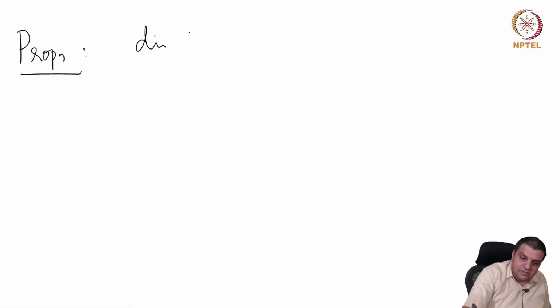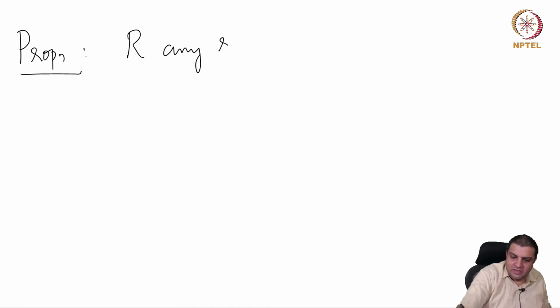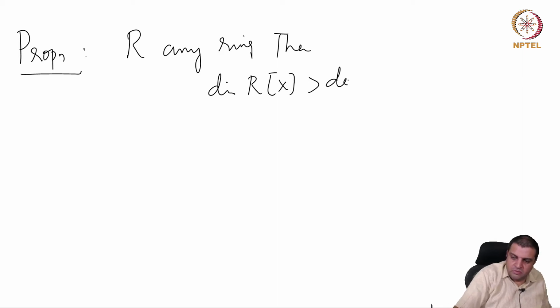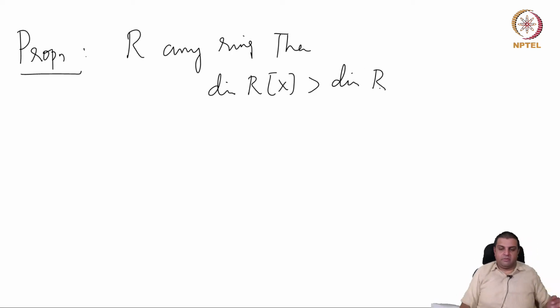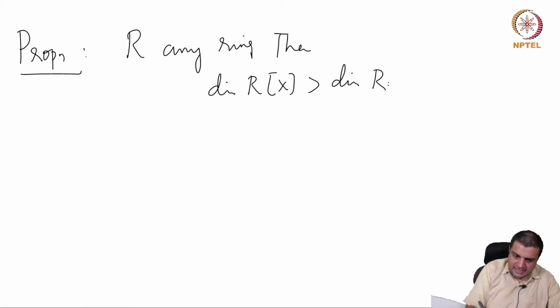Dimension of R[x], even if R is any ring, not necessarily Noetherian, any commutative ring, is at least, is bigger than or equal to dimension of R. Why is that? Proof.